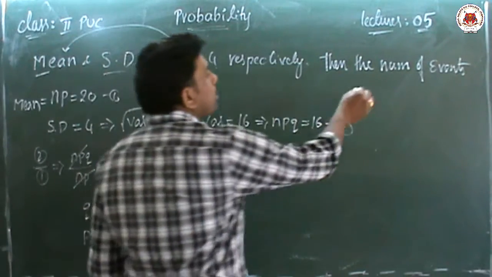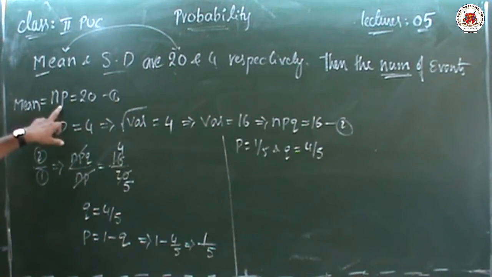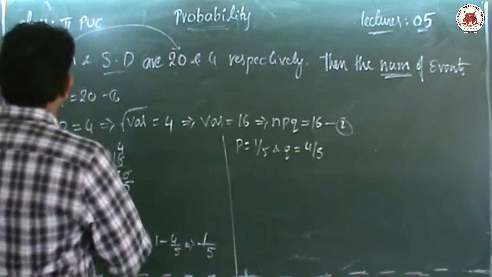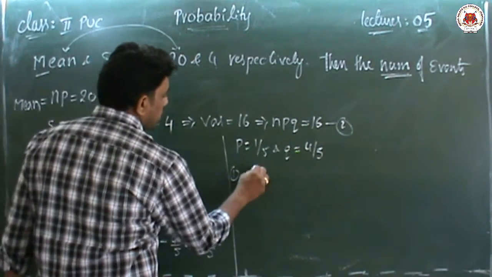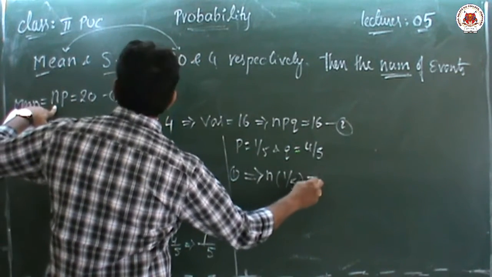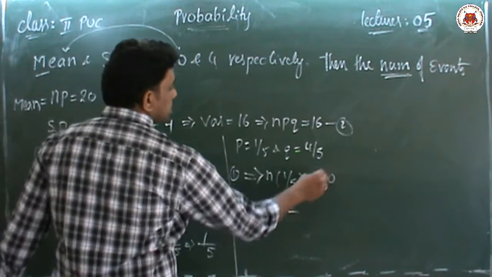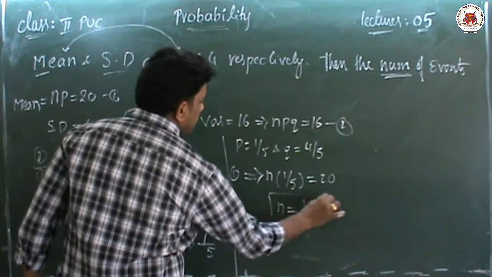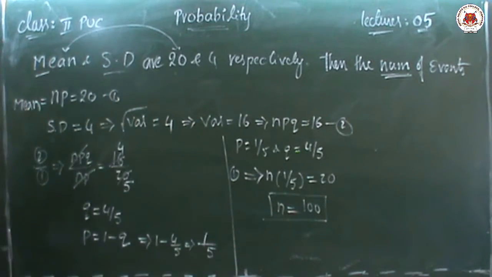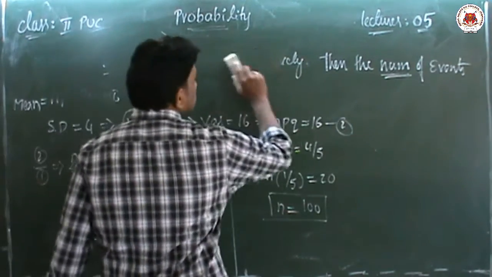But he is asking the number of events. Number of events means we want the N value. You can substitute in either the first equation or the second equation, you will get the same answer. Generally we substitute in the first equation, it is very easy to solve. N we don't know, but P we know. 1 by 5 N is equal to 20. Then what is N? 4 5s are 20. So what is the N value? N equal to 100. In this manner, we will find out the values. Okay. Now we will go to another question on this model.